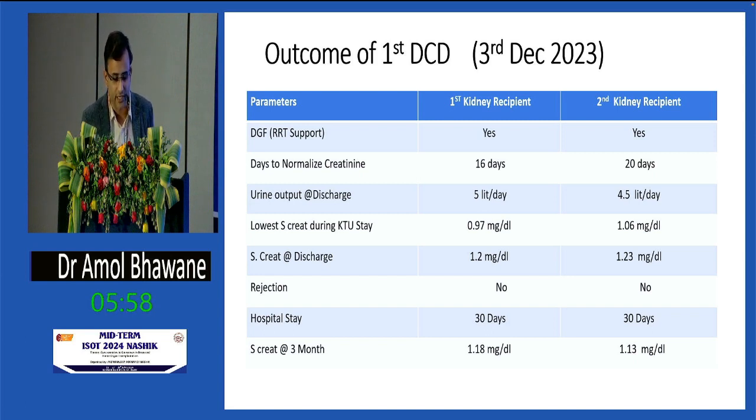Urine output at discharge was 5 liters in the first and 4.5 liters in the second case. The lowest creatinine we could achieve was 0.97 in the first patient and 1.06 in the second patient. Serum creatinine at discharge was normal. Today, at 3 months, serum creatinine is 1.18 in the first case and 1.13 in the second case. There was no episode of rejection. Both patients are doing fine.